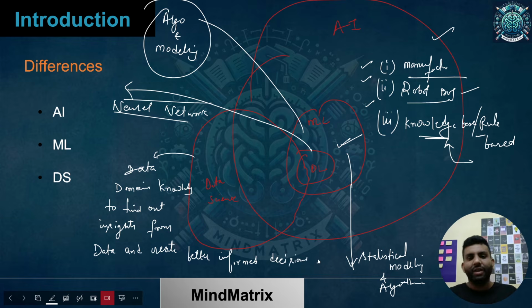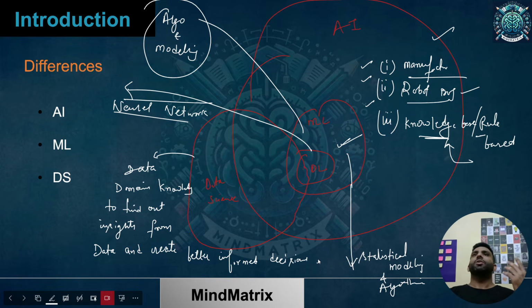Basically, within data science, you use data as in everything, be it ML, DL, AI. It has some common intersection with these, because we are using ML algorithms for sure, deep learning also, maybe simple rule-based stuff as well. But apart from that, there are some other things.